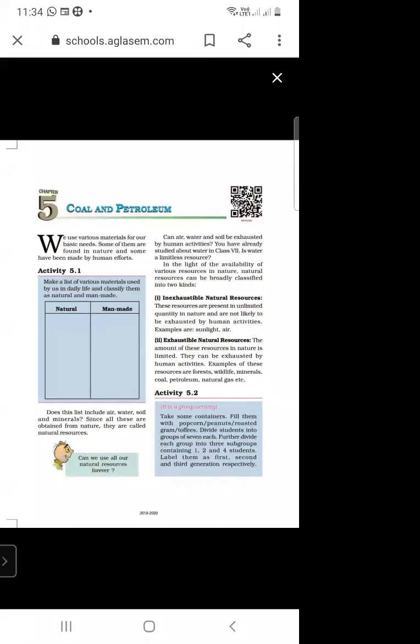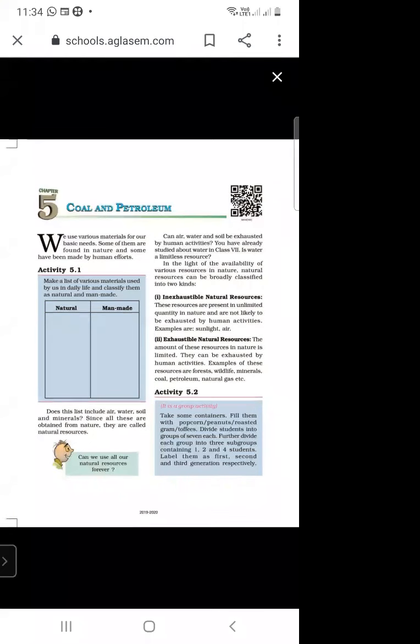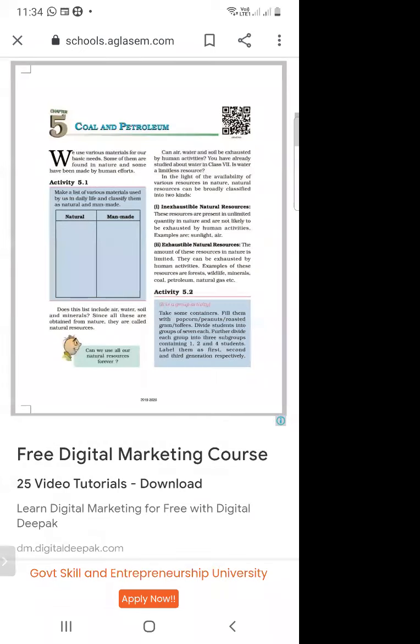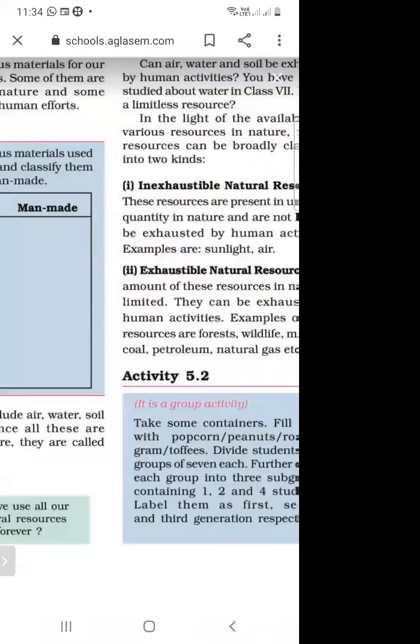So in coal and petroleum, what we have discussed, there are two types of substances. First is natural and next is man-made. And there are two types of resources, exhaustible resources and inexhaustible resources.